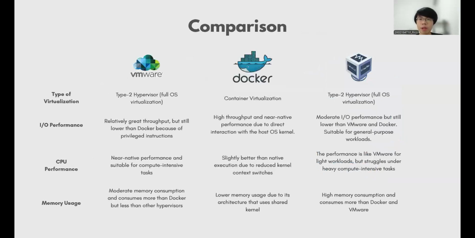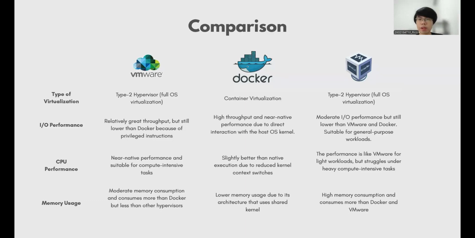Now we're going to cover a comparison between the three aforementioned technologies. For the type of virtualization, VMware and VirtualBox are both Type 2 hypervisors. Docker, on the other hand, focuses on container virtualization. For I/O performance, VMware offers relatively great throughput, although it is lower than Docker. Docker has a high throughput and near-native performance. VirtualBox delivers moderate I/O performance, falling behind both VMware and Docker.